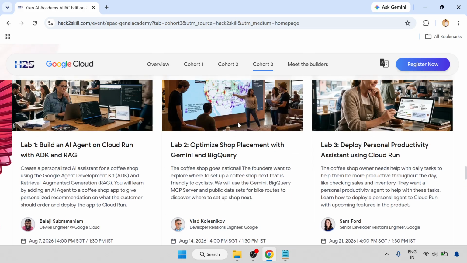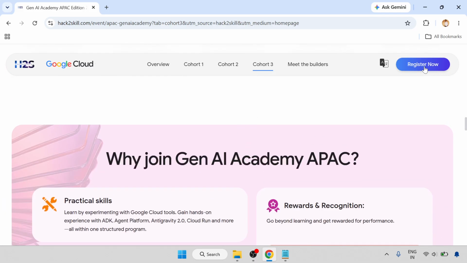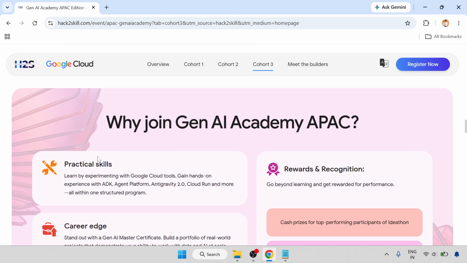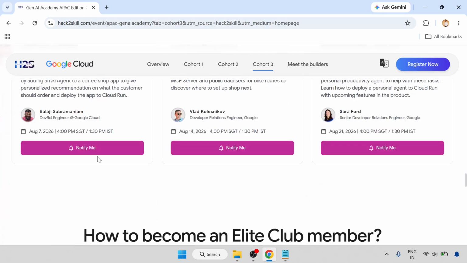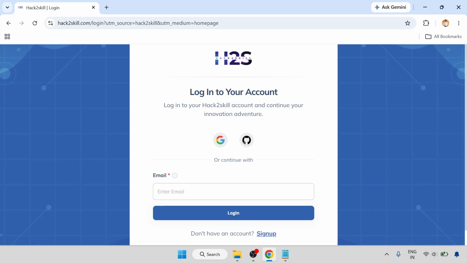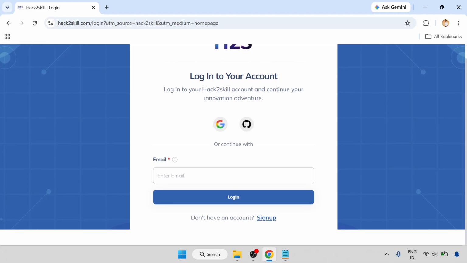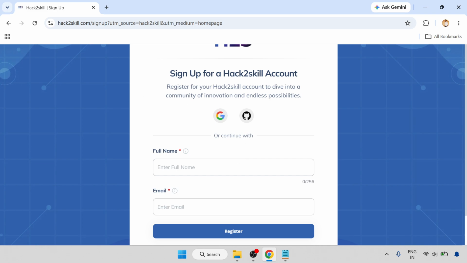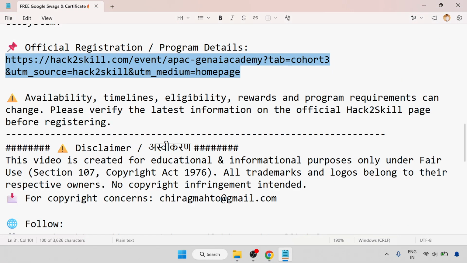So this is the step-by-step process you can follow, and there is a Register Now button. You can go through any Register Now button. Log into your account: you can log in with Google or GitHub, or sign up with your name and email address and click on Register. So all the steps are completed.